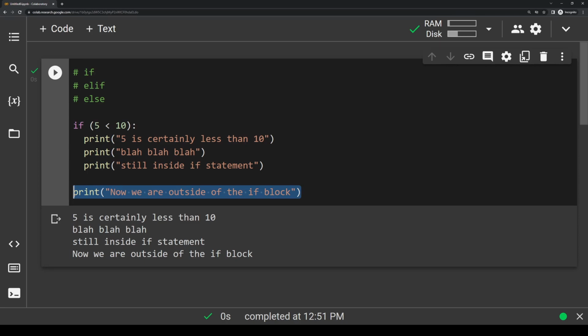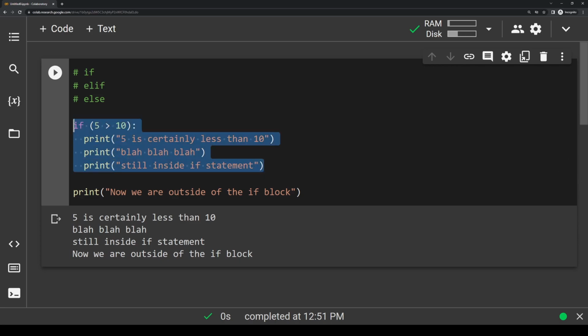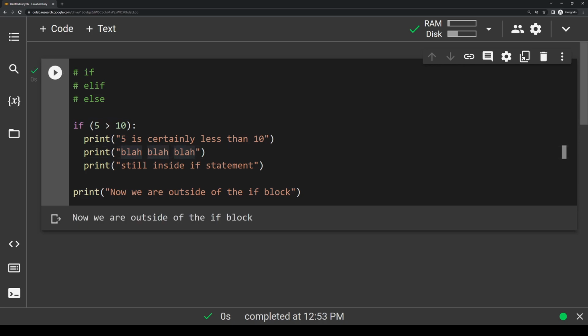If we change this if statement to say if 5 is greater than 10, then this block of code with this if statement isn't going to run at all. And why? Because the expression inside of our conditional statement, this 5 greater than 10, is not true. And a conditional statement is only going to run if this piece of code right here is true. So if we run it, you'll see that it's only going to print now we are outside of the if block, because basically what happens is we hit this line, we say, hey, is 5 greater than 10?